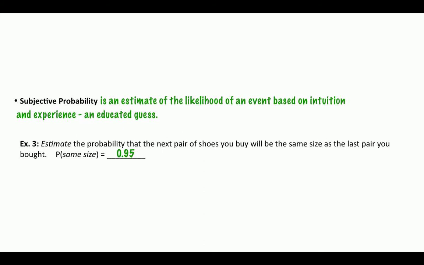What's neat here is that we can't really give you a test question asking you for this and then give you a mark, because it would be totally different for everyone. But we could give you a multiple choice question that says, if I estimated the probability the next shoes I buy will be the same size as the last pair I bought, using intuition and experience, what kind of probability is that? A, subjective, B, empirical, C, theoretical. You can understand the concept without providing a numerical answer.